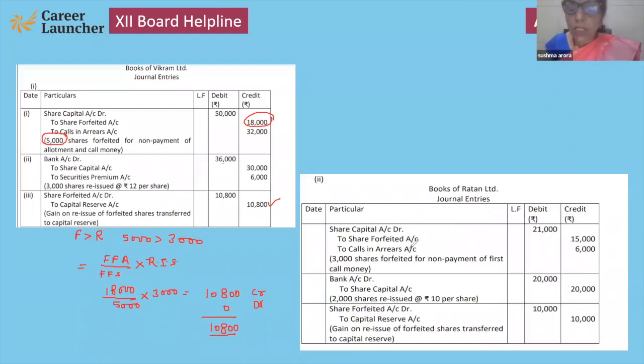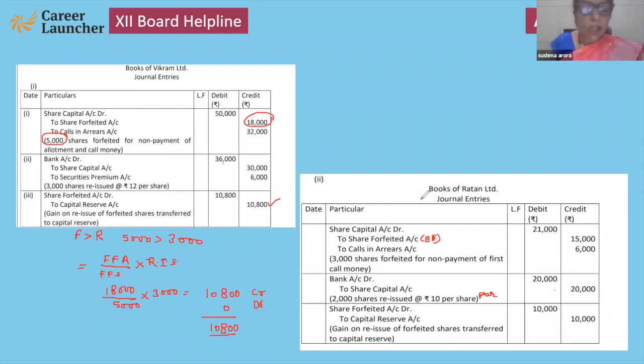Yes. Now see, share forfeiture is the balancing figure. It's my suggestion. Okay. Now bank account debit to share capital, because it is issued at face value, or we can say at par. So simply, again we have to use this formula, share forfeiture debit to capital reserve. See how this formula will come.